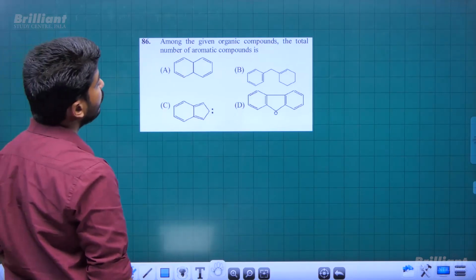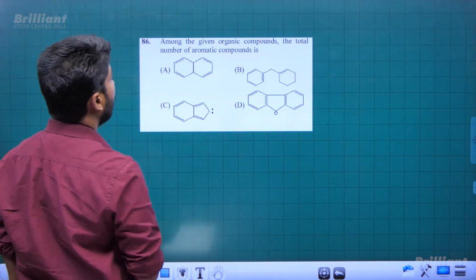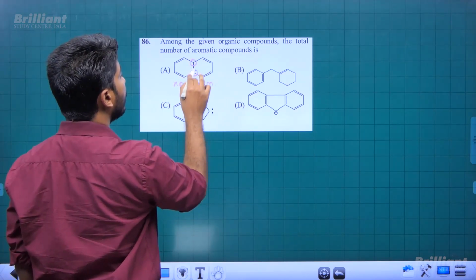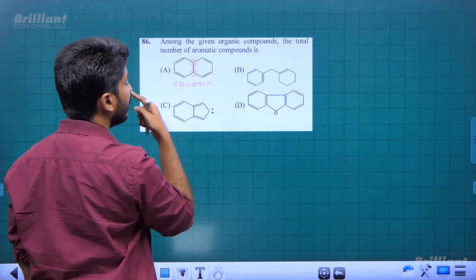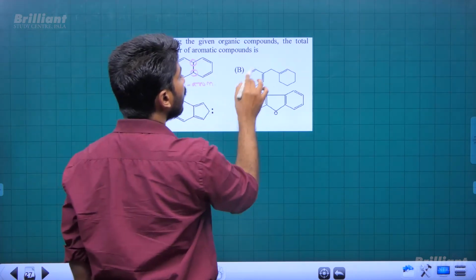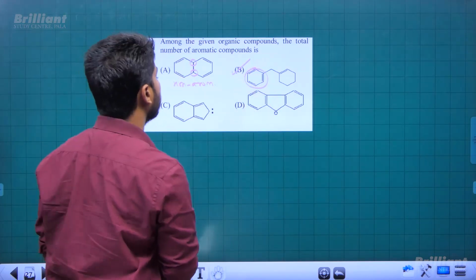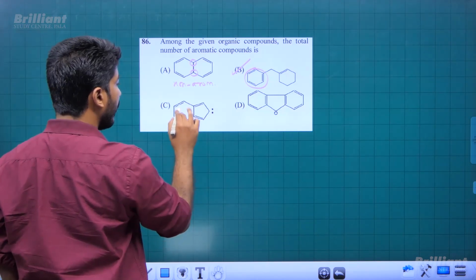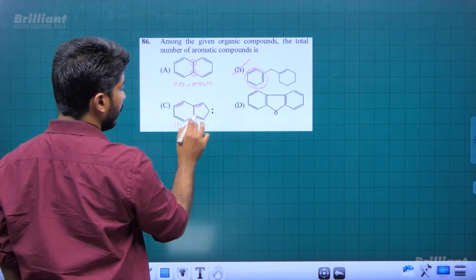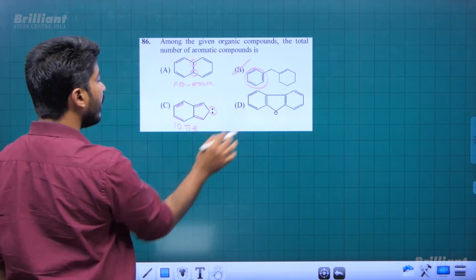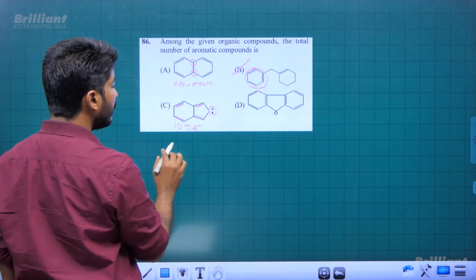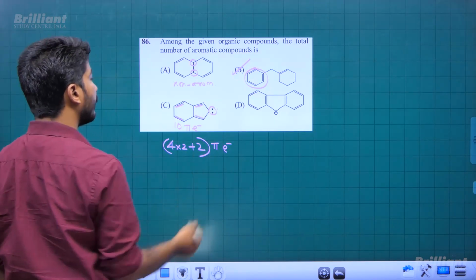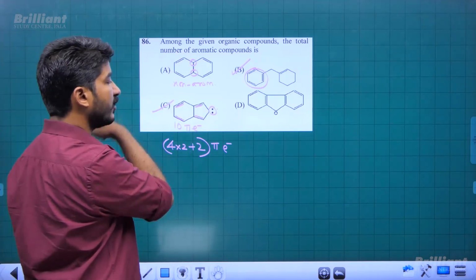Among the given organic compounds, the total number of aromatic compounds is, first one is clearly non-aromatic because we can see sp3 carbons in between. So there is no complete delocalization possibility. And in second case, this ring is aromatic. So this is an aromatic compound. And third case, you can see there are 10 pi electrons. Right, 10 pi electrons, 1 pair, 2, then 3, 4, 5. 5 pairs of pi electrons, meaning 10 pi electrons, which fits into the formula 4 into 2 plus 2. 4n plus 2 formula is applicable here, right? So this is also aromatic, complete conjugation is possible.